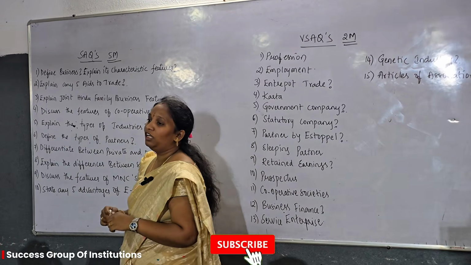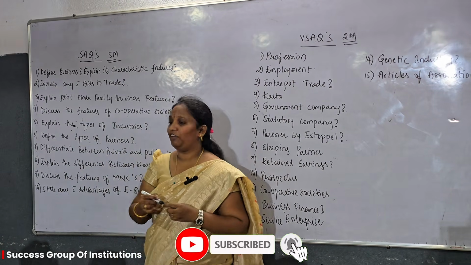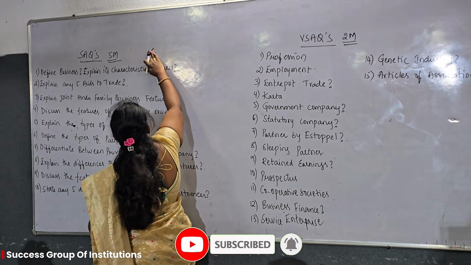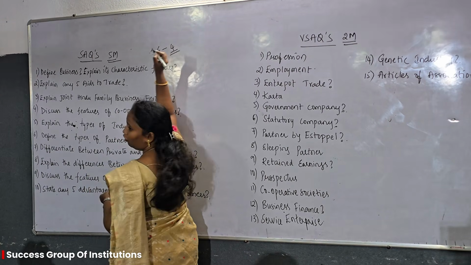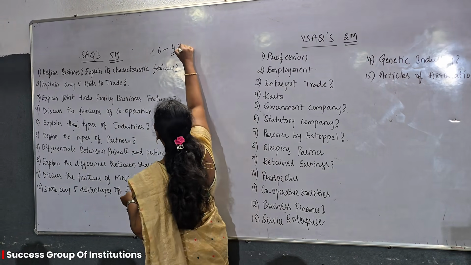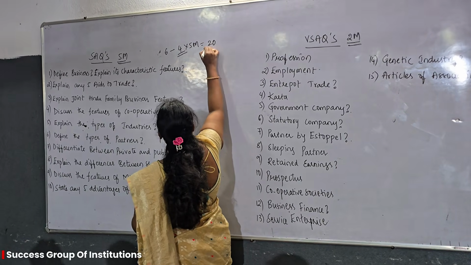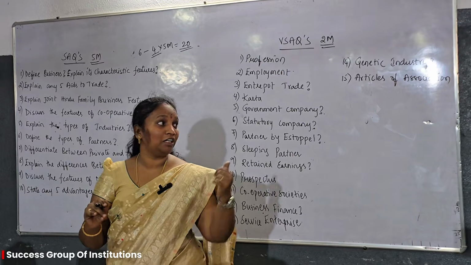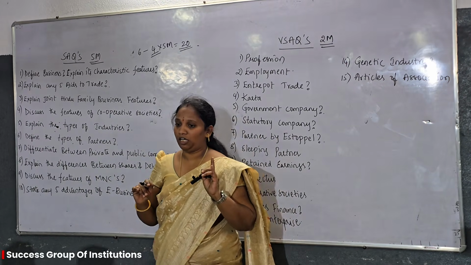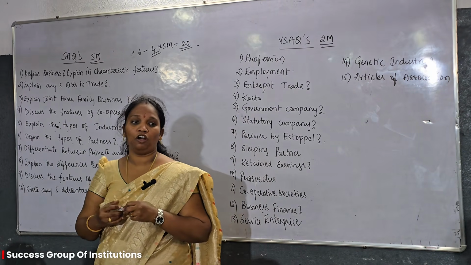Next, coming to SAQs, short answer questions. They will ask you 6 questions. Out of 6, you have to attempt any 4 questions, 4 into 5 marks each, 20 marks. For long answer questions 20 marks, short answer questions 20 marks, and VSAQs for 10 marks. That is 5 questions you have to attempt out of 8.